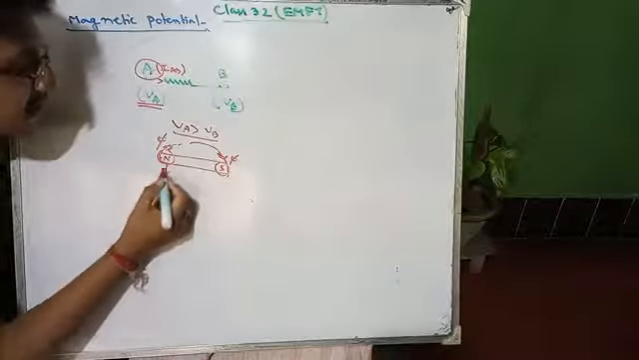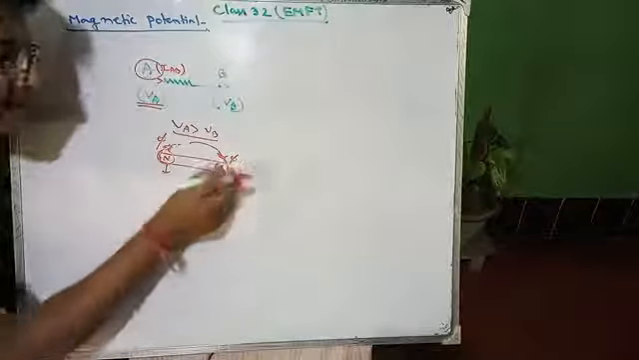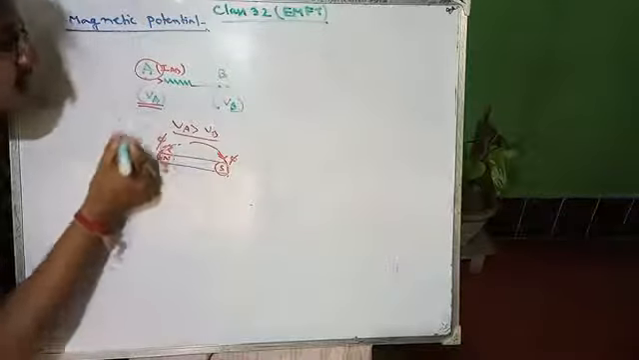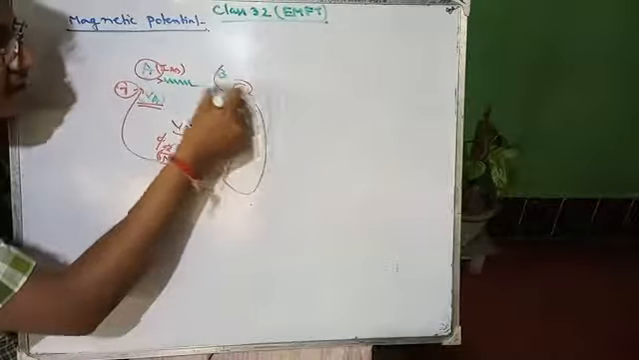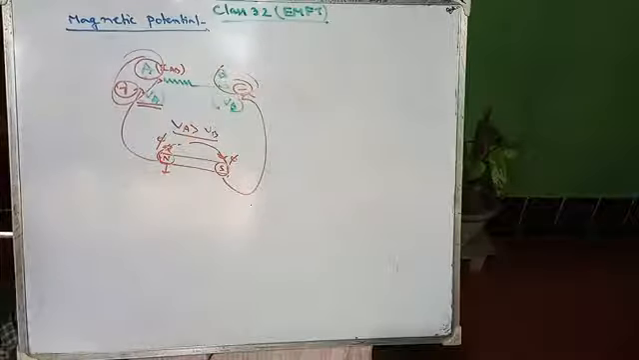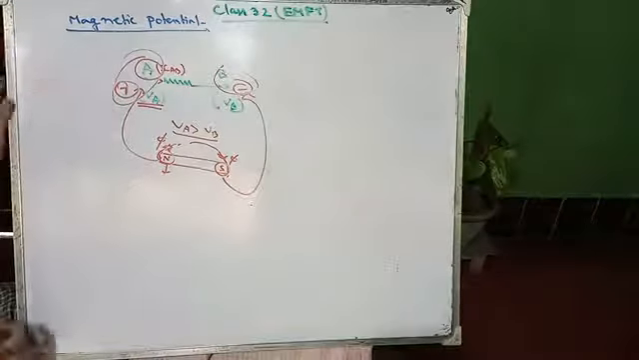So the potential at the north pole will be higher than that of the south pole. This is the analogy with positive potential, and this is the analogy with negative potential. Always remember this: the north pole is at higher potential compared to the south pole. This is the concept of potential.